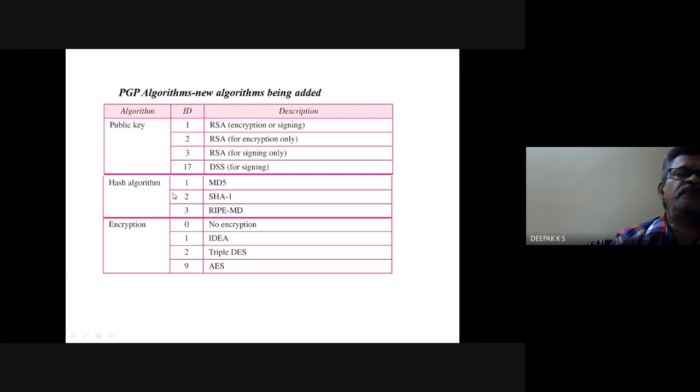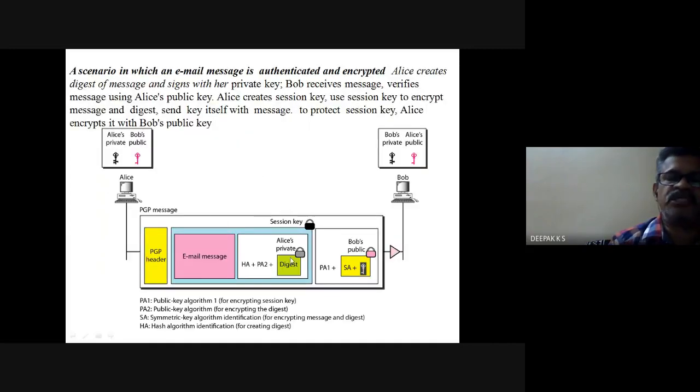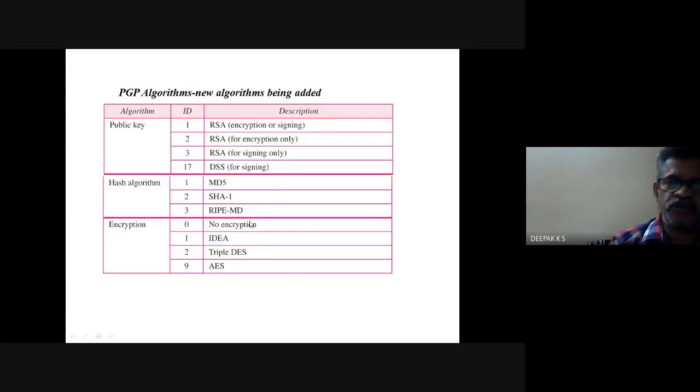Now these are some of the PGP algorithms. For public key, these are the algorithms used. For hash, these are the algorithms used. For encryption, these are the algorithms used. However, new algorithms are being added. These are the names of the algorithms used at these different places: public key, hash, and encryption algorithms. New algorithms are being generated.